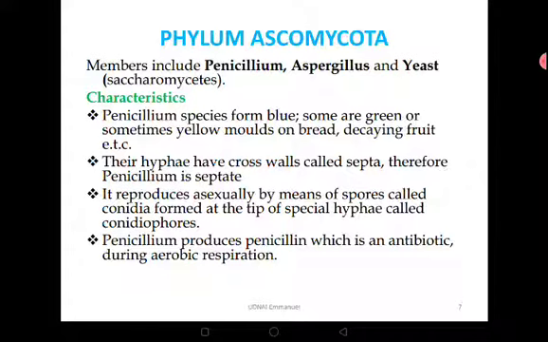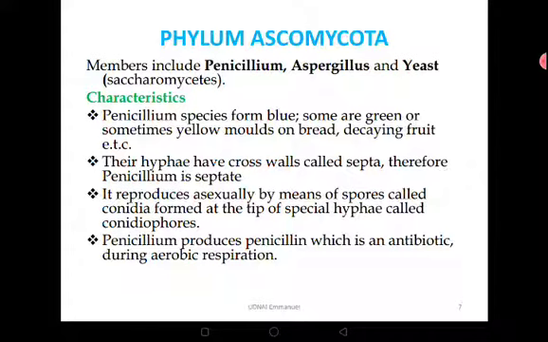The characteristics of these members include the following. Penicillium species form blue, some green, sometimes others yellow, and they are usually associated with molds in bread or decaying fruits. So when you look at your bread which has molds, usually you will find some patches that are bluish, that are yellowish.